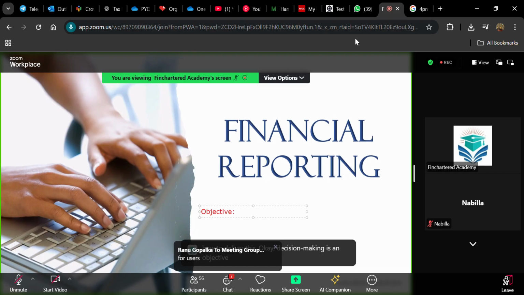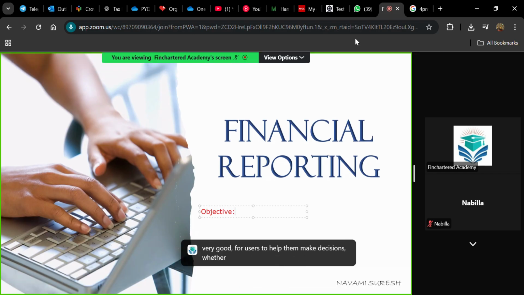For users to help them make decisions, whether it's investors, who will be making use of these financial statements for their investment decisions, or for businesses, their managers, who will be making managerial decisions. Yes, to know the company's financial position. Very good. So, in short, you can say that your objective is to prepare financial statements.